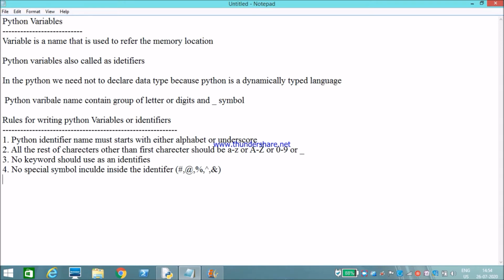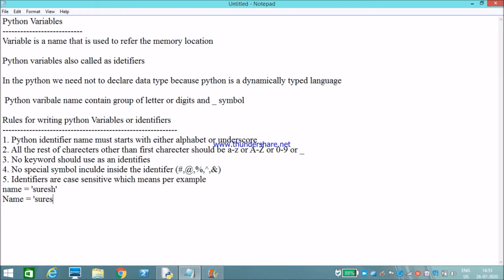Identifiers are case sensitive, which means, for example, I declare two names: name is equals to Suresh, and Name is equals to Suresh.